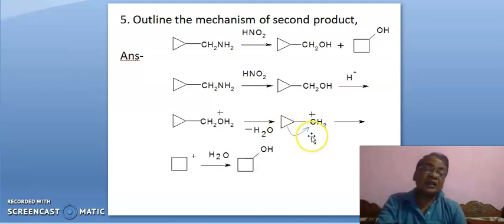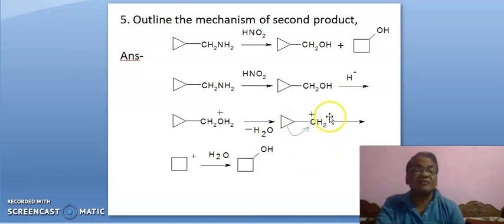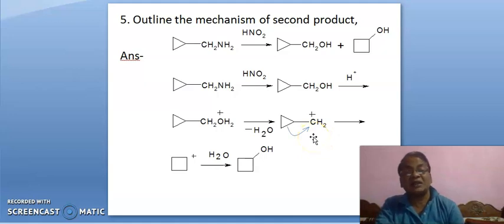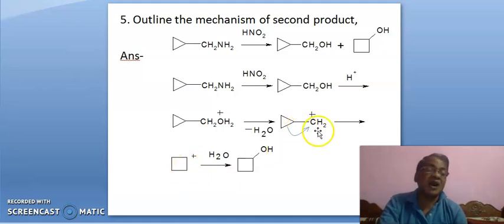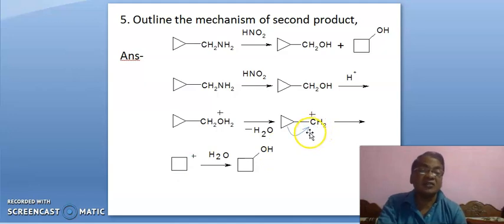Then you can question me, sir, if the CPM cation is highly stable, stabler than any 1 degree carbocation, then how has it been converted into this? What is the necessity of this 1,2 shift? Friends, it is a 3-membered ring, it is a 4-membered ring.